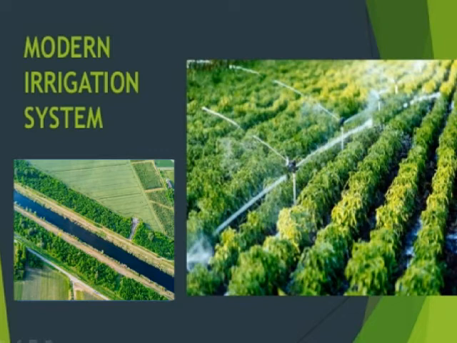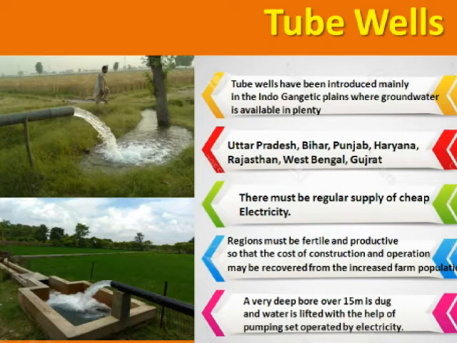A large amount of water can be pumped up by an electric pump or a diesel driven motor, which was not possible for any kind of ordinary well. The first modern irrigation system we will see is tube wells. Tube wells have been introduced mainly in the Indo-Gangetic plains where groundwater is available in plenty and is fairly close to the surface. Basically, a very deep bore over 15 meters is dug and the water is lifted with the help of a pumping set operated by electricity.